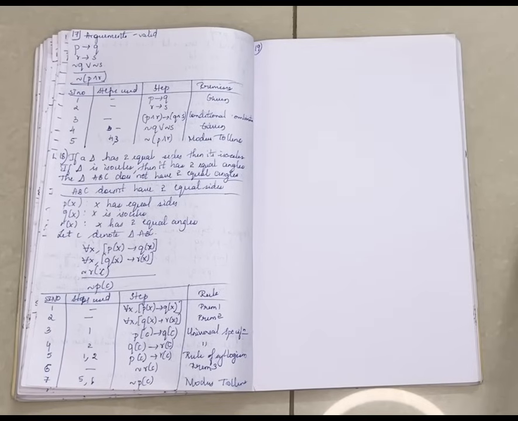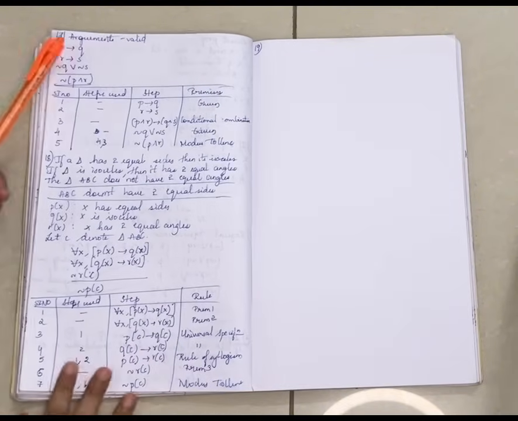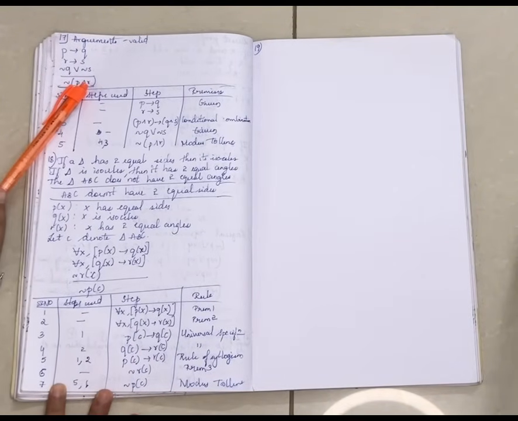Those 12 repeated questions are here only, right? I hope you are getting my logic. Okay, we'll understand this now. They have given a few premises. We have to check whether it is valid or not.